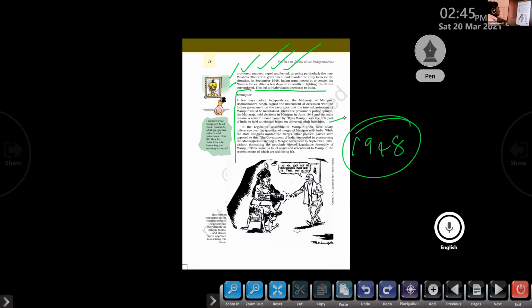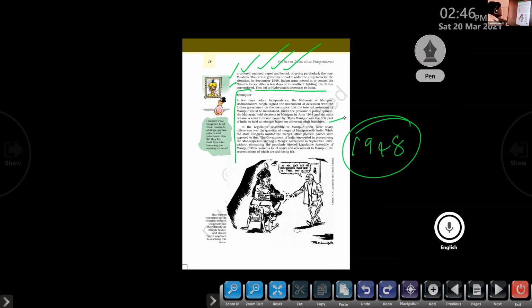In the Legislative Assembly of Manipur, there were sharp differences over the question of merger of Manipur with India. So the members of the newly elected government had an ideological conflict. What is that? Whether to join with India or not. While the state Congress wanted the merger, the Congress party leaders from Manipur wanted Manipur to merge with India, but other political parties were opposed to this.